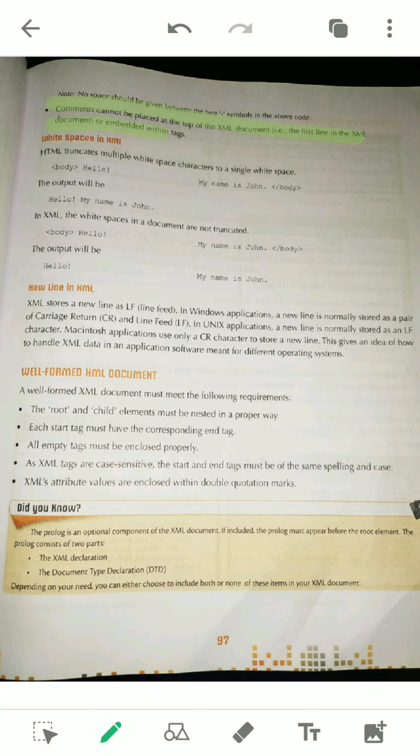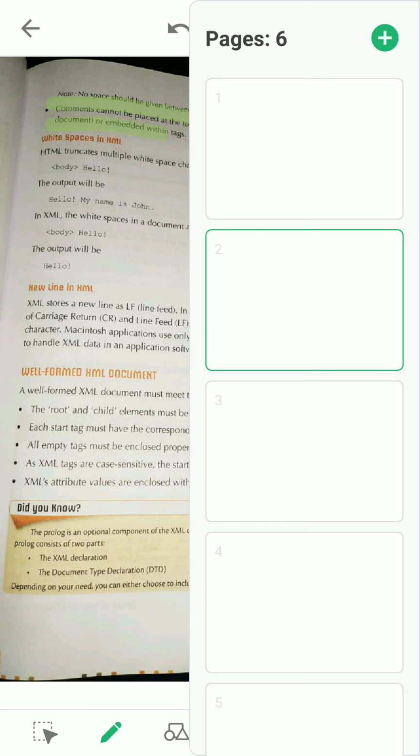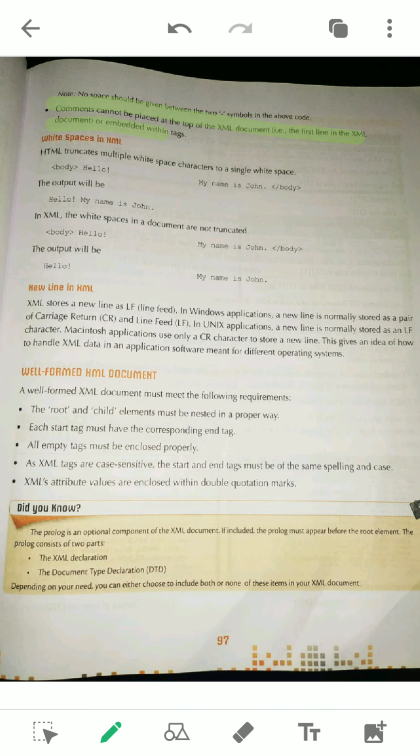Next you come to white space in XML. You see there is a difference between HTML and XML. If you write the example, in case of HTML, if we keep some space between some words, or wherever we keep spaces, after running this code you will not get any space in the output. All the multiple spaces will be truncated, meaning deleted or compressed to a single space. You can see after hello, multiple spaces are there, here multiple spaces, but in the output only one space. Here you can see only one space.